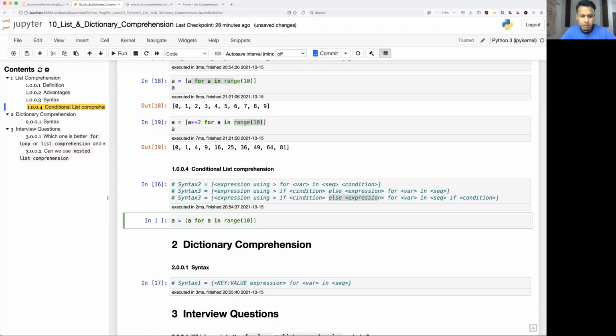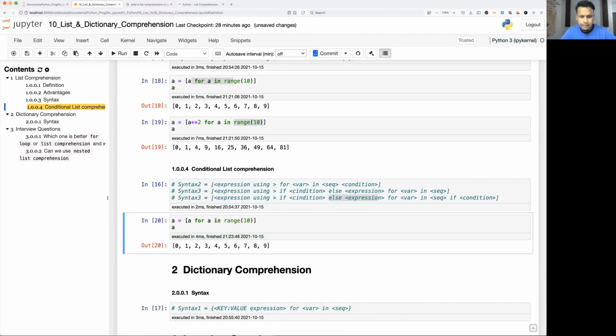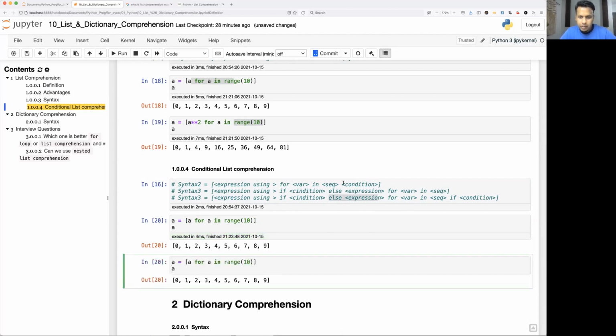Okay, so this is the simple one. Now take this particular thing, condition. So let's put some condition. I'm going to put a condition to filter the even number, right? So what is the condition for the even number? This will remain the same as per the first syntax, and now put in the condition: if a modulo 2 equal to 0. This is your condition.